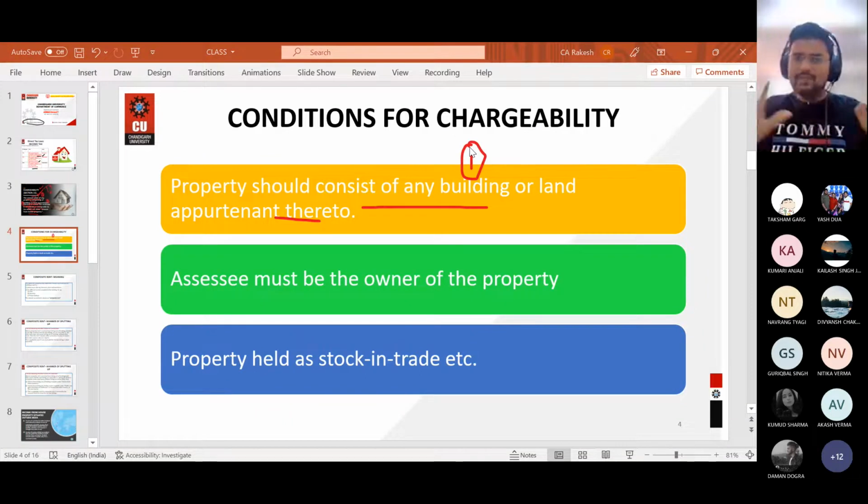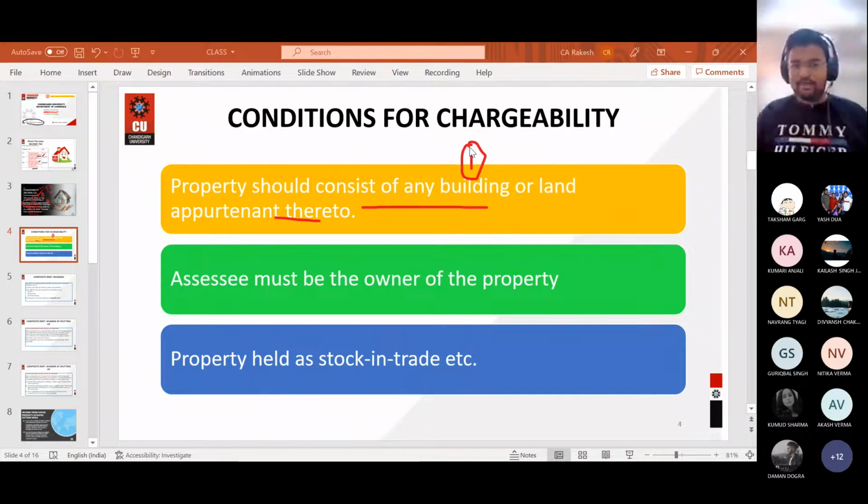It means if there is any building and you are earning income from that building, listen to me very carefully, then in that case it will be chargeable to tax under the head income from house property. Any building will be chargeable to tax under income from house property. Do not get confused that it should necessarily be a house. It can be any building, not only a house.